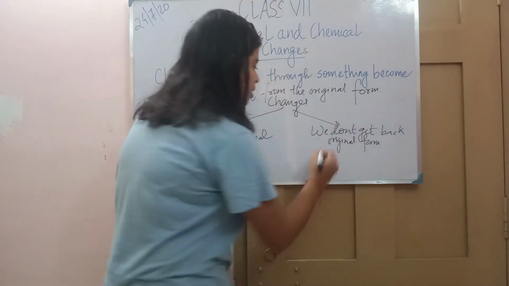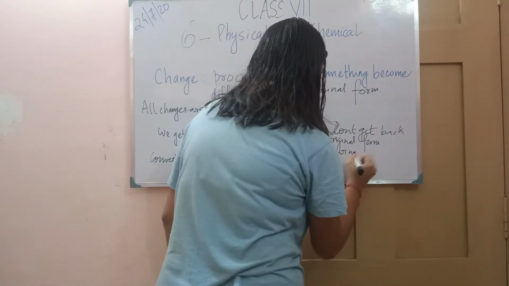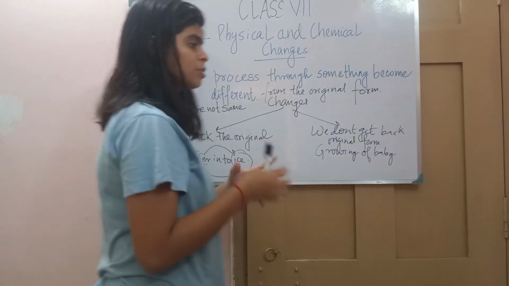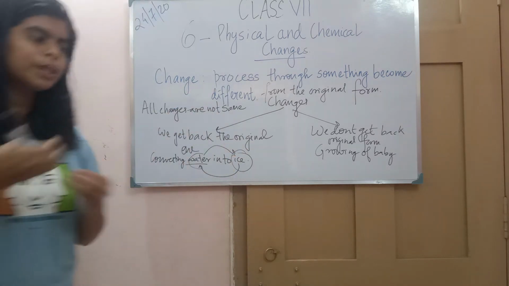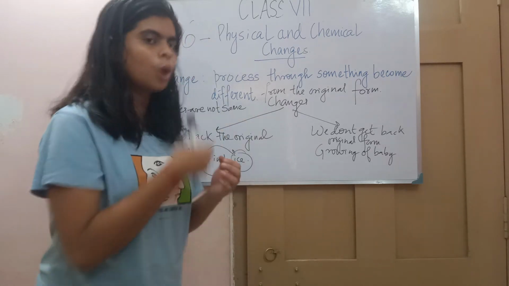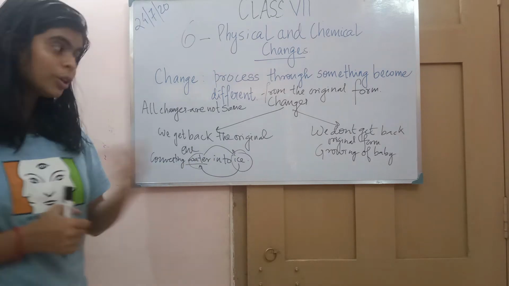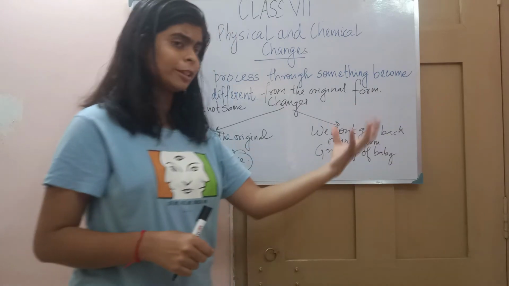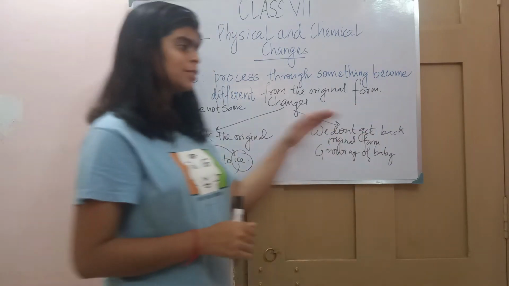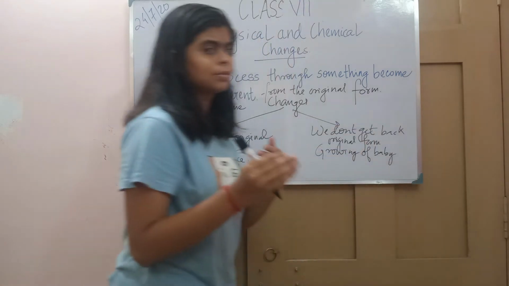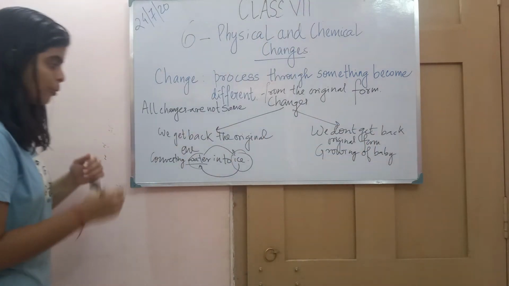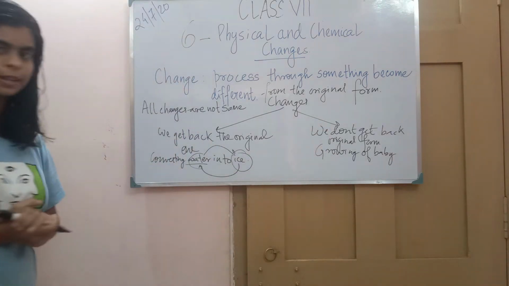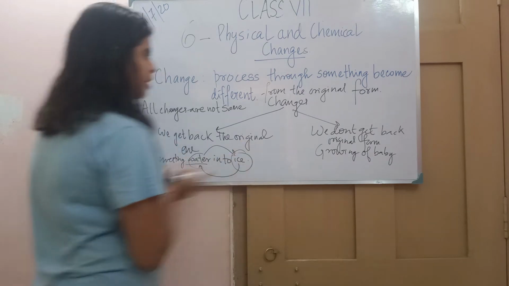But in changes like a baby growing up, a 1-year-old baby cannot be converted back to a 9-month-old or 1-month-old. So we don't get back the original form here. Once the baby starts growing, it grows. So on this basis, the changes have been classified.